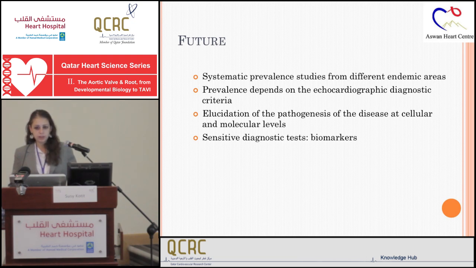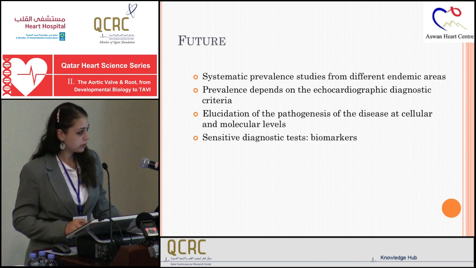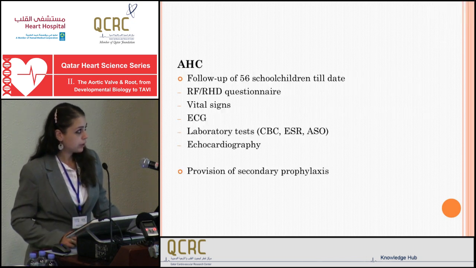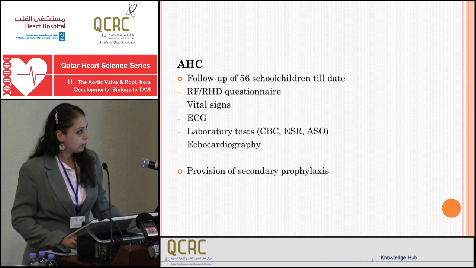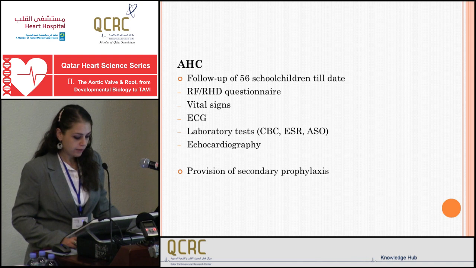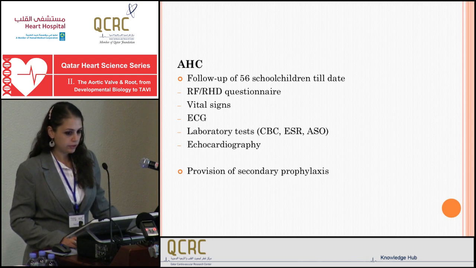Of course, there is the need for more understanding of the disease at cellular and molecular levels, especially when using biomarkers for the diagnosis of early rheumatic heart disease and for the diagnosis of rheumatogenic strains, so we can start early treatment. Currently, we have started a follow-up clinic for the cases diagnosed at schools in Aswan. We have seen 56 children for follow-up. We have retaken the questionnaire, taken the vital signs, ECG, laboratory exams, and echocardiography. This was around 1 year after the first diagnosis.